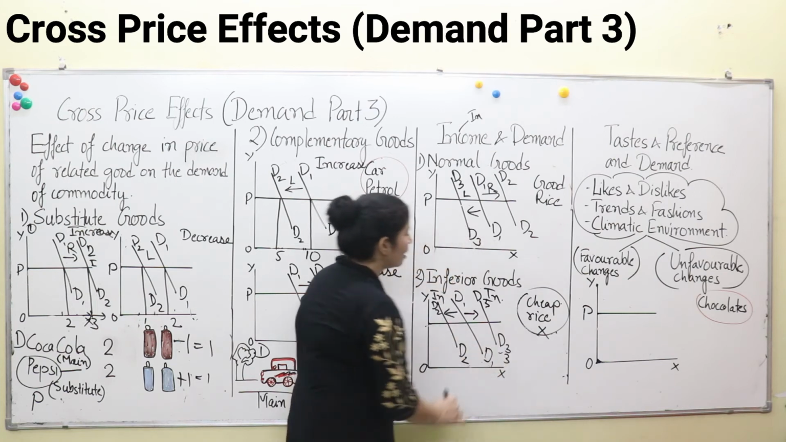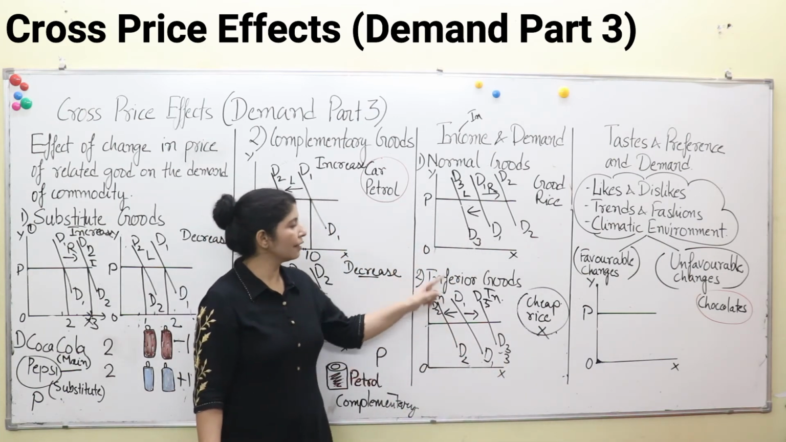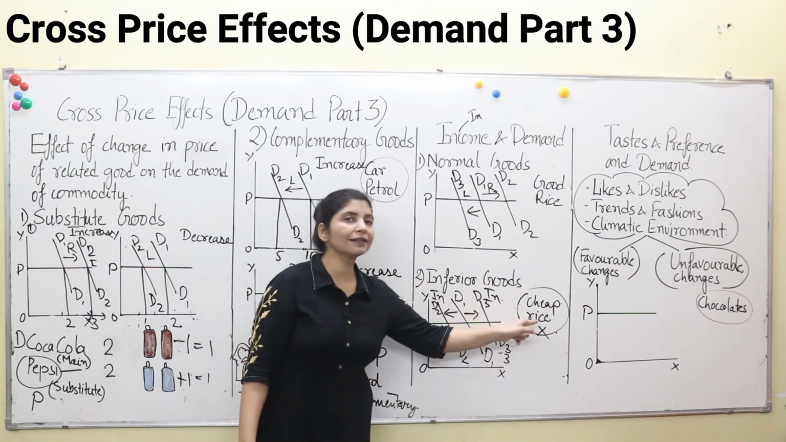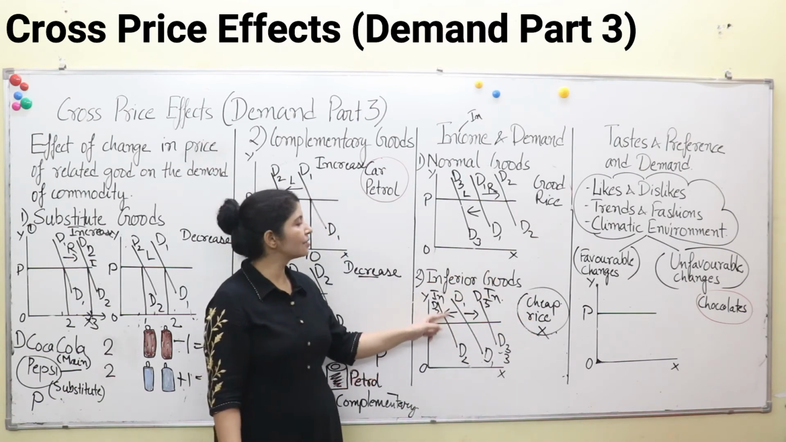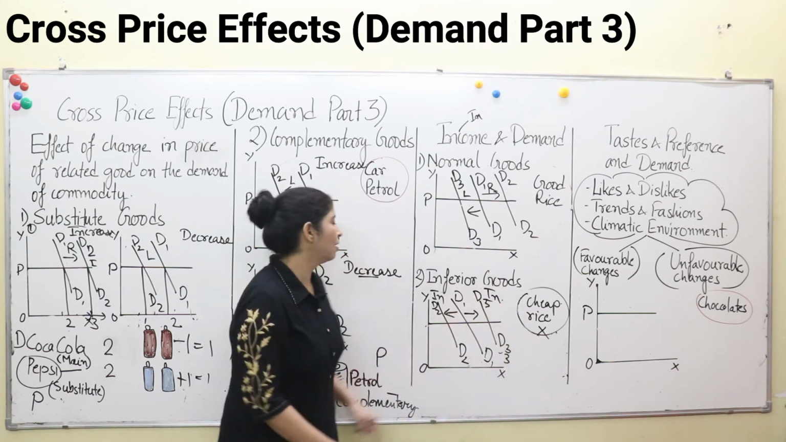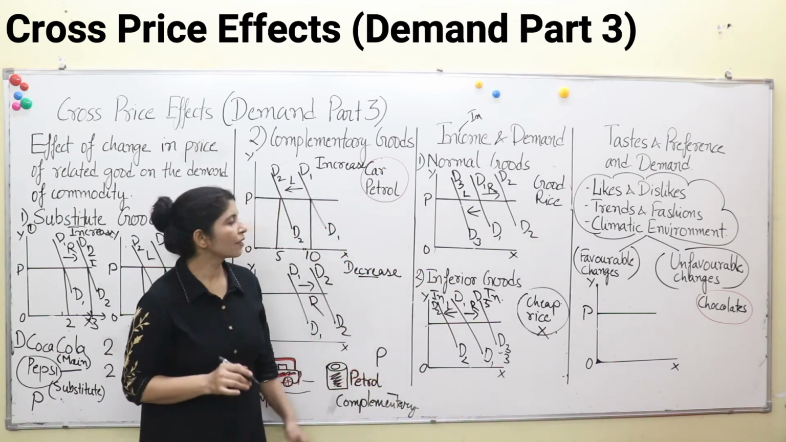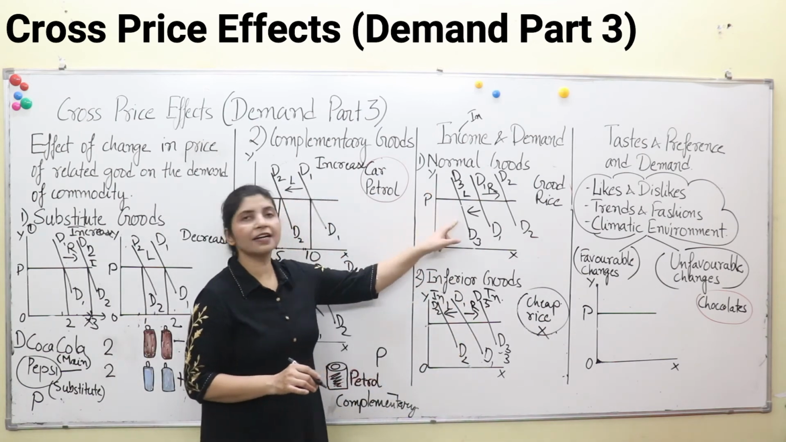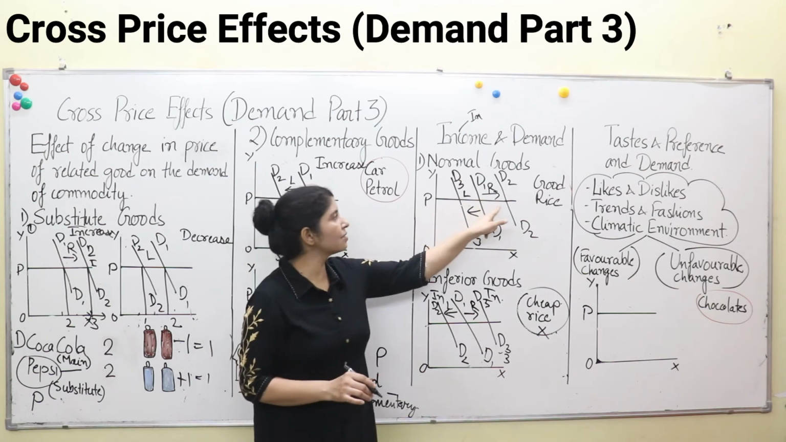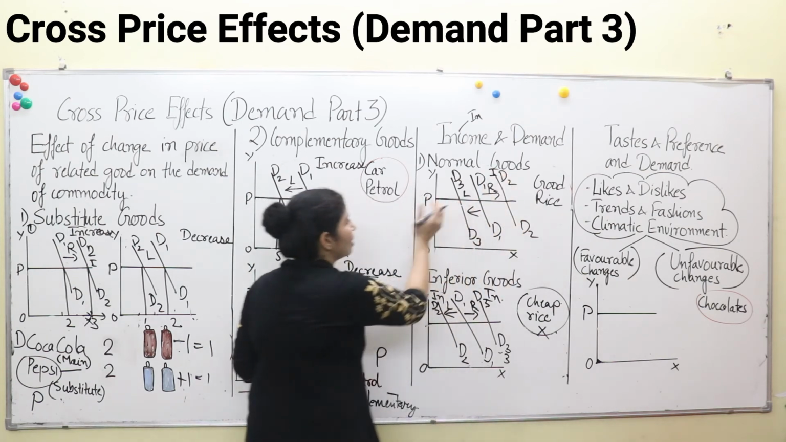That means here the effect of income is opposite. When income increases, people stop buying this, and when income decreases, they start buying more of this. That means demand increases. Okay, so this is a rightward movement, this is a leftward movement. Clear? So this is the opposite effect and this is the direct effect of income. Here income is increasing, demand is increasing; income decreasing, demand is decreasing.